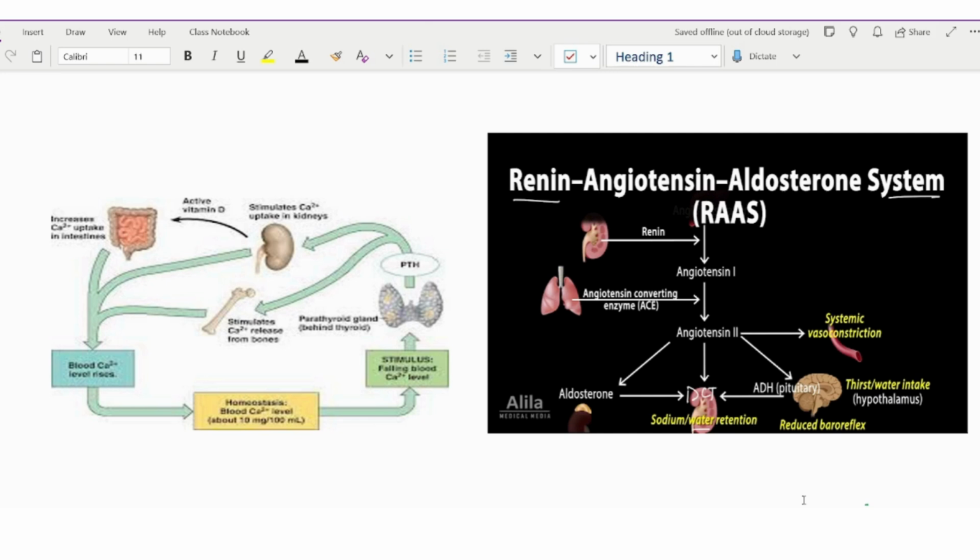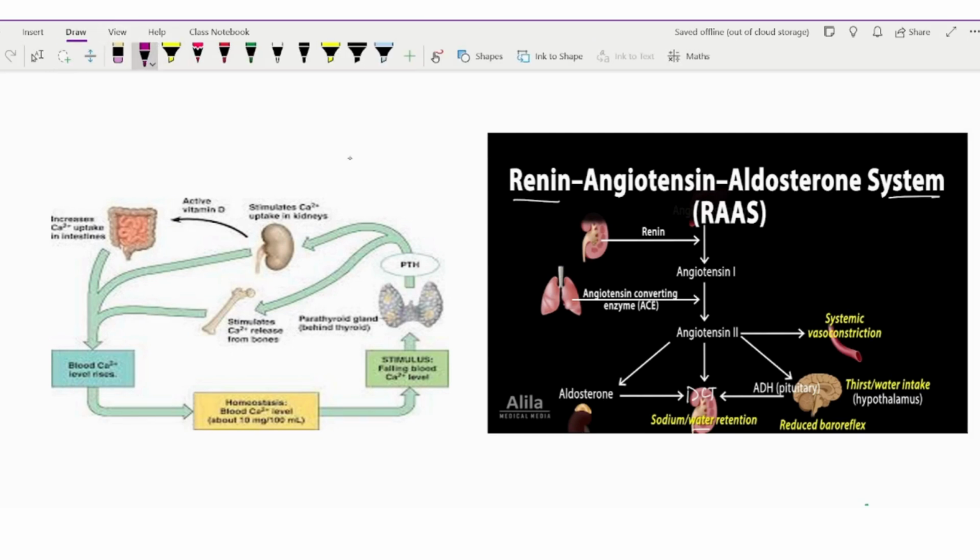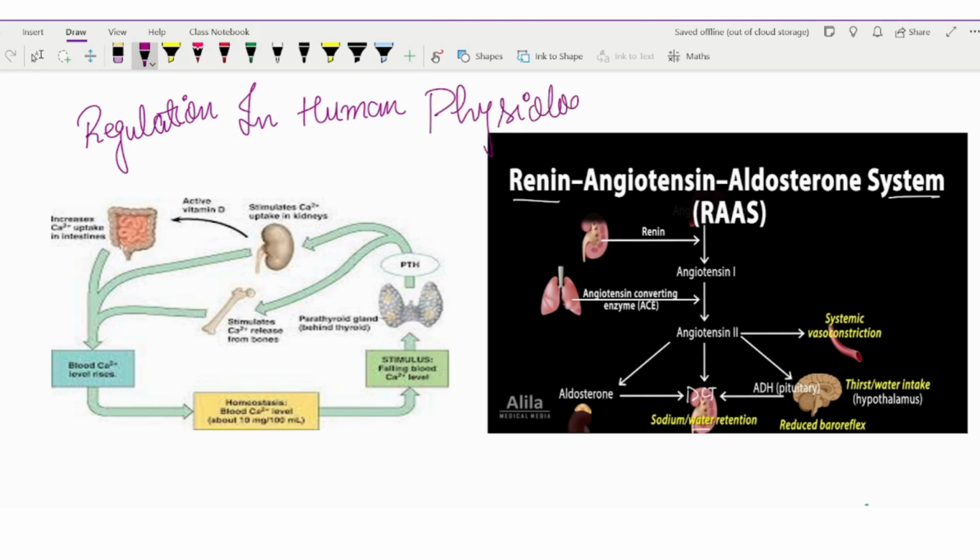Here we are going to study today the regulation chapter of human physiology. First of all, in this video I am going to tell you about regulation. So regulation in human physiology. Specifically, three organs we will focus on, which are regulating the cardiac activity as well as the complete system in the body. So first of all, which are those three organs?